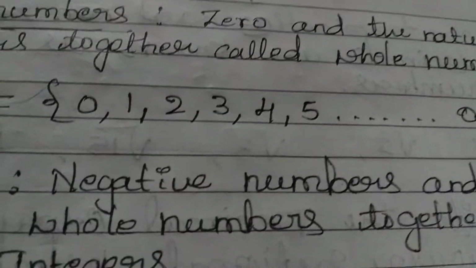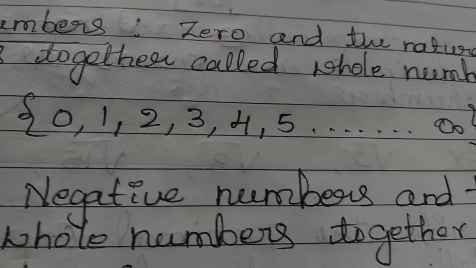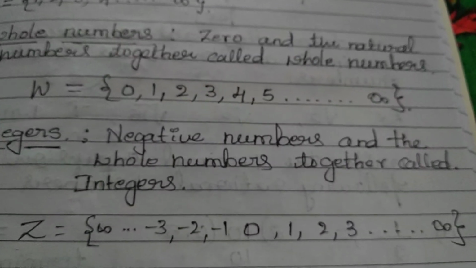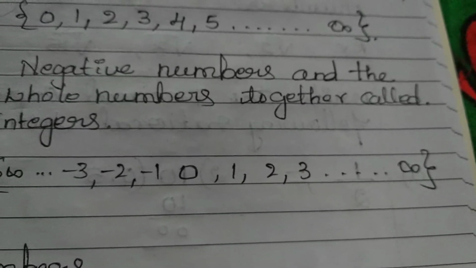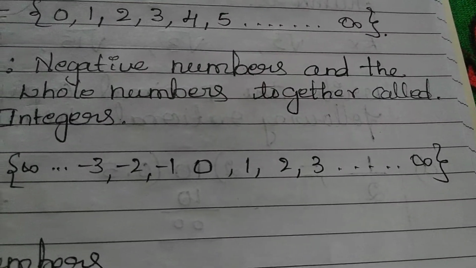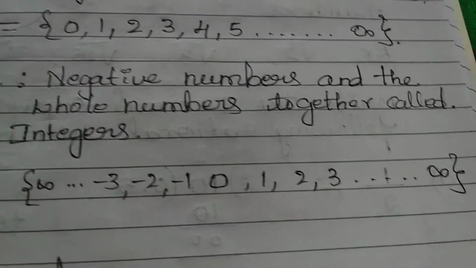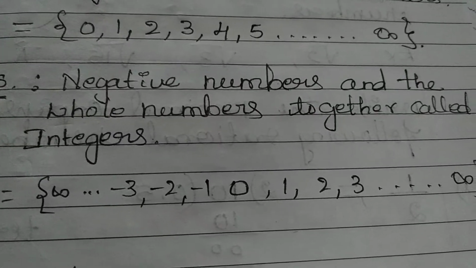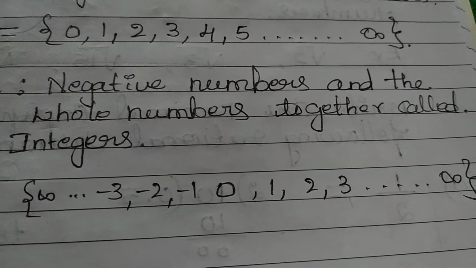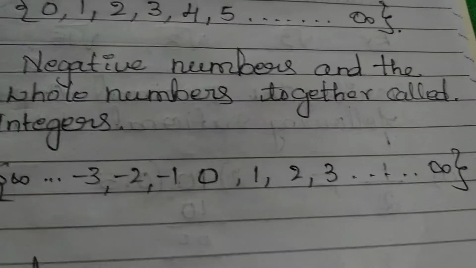So negative numbers and the whole numbers together are called integers. Integers are denoted by the letter Z. This is the pattern of integers, with 0 in the middle. On the right hand side of 0, you will get positive numbers, and on the left hand side of 0, you will get negative numbers: 0, 1, 2, 3, and 0, minus 1, minus 2, minus 3. This integer number system also extends up to infinity.